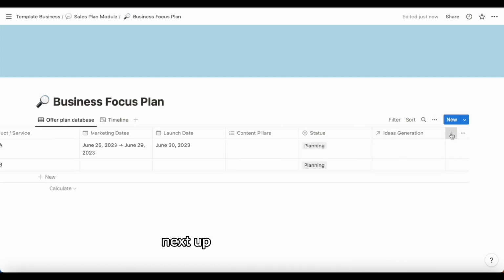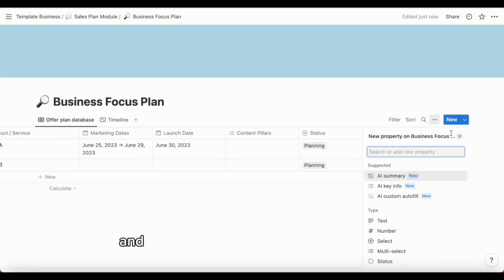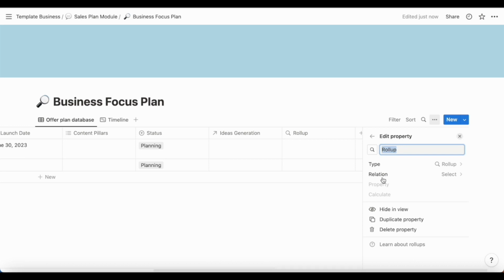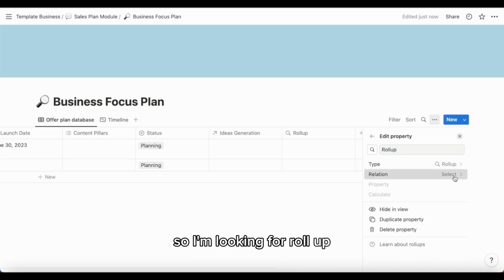Next up, I'm going to click plus, and to pull through information from that ideas generation database, I always call it the wrong thing, I pick rollup. Now rollup can do all sorts of fancy things. It can add things from other databases up and pull them through to this database, but that's not what I'm using it for. I just want to pull through the information as is from another database. So I'm looking for rollup.